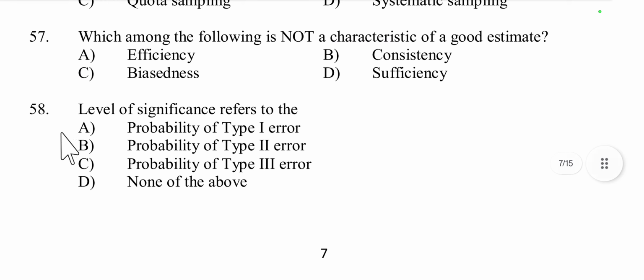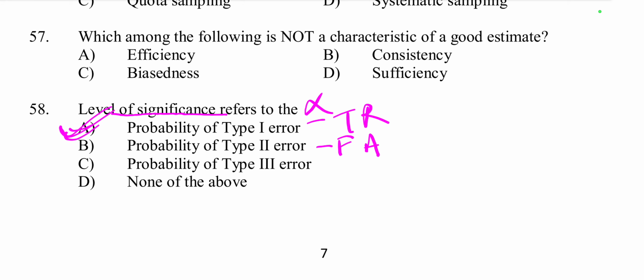Then question number 58, level of significance refers to the probability of type 1 error, type 2 error, type 3 error. Type 3 error is not there, only type 1 and type 2. So level of significance refers to type 1 error, because the level of significance, or alpha, is the probability of rejecting a true null hypothesis. True but reject, that is type 1 error; false but accept is type 2. So level of significance refers to type 1 error.